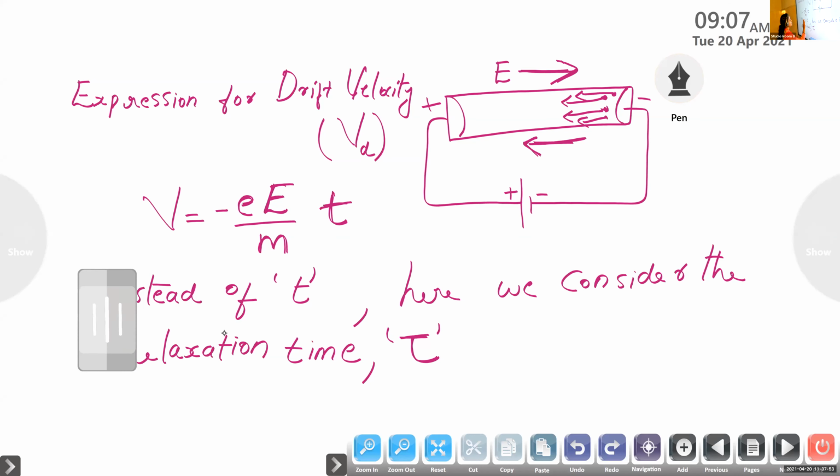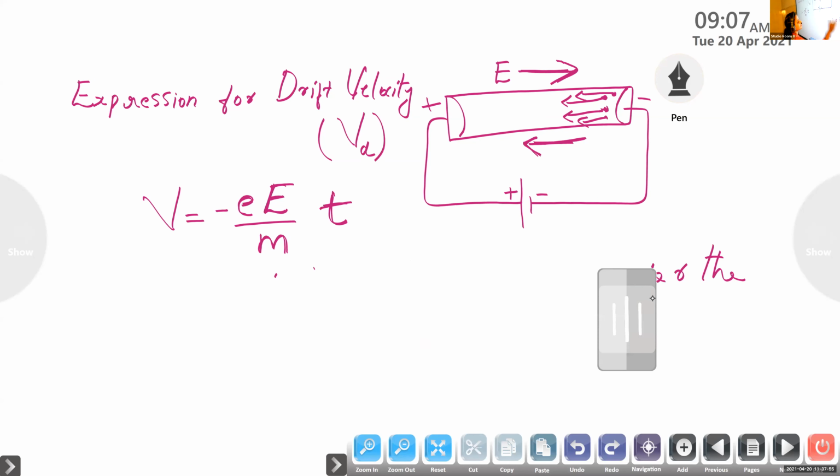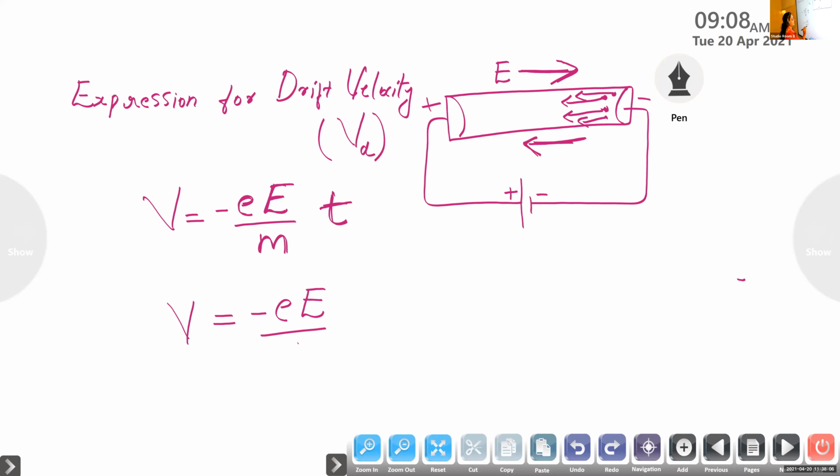So our equation becomes V is equal to minus e capital E divided by m into tau.